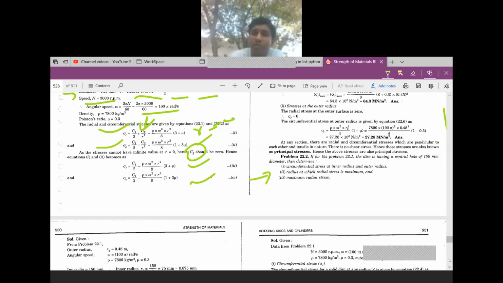If for the problem 22.1 the disk has a central hole of 150 diameter, then determine the circumferential stress at inner radius and outer radius, the radius at which radial stress is maximum, and the maximum radial stress.